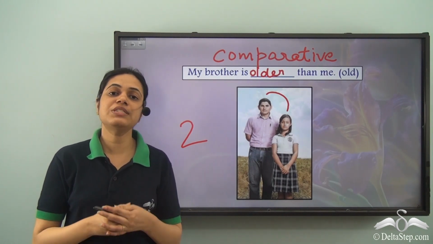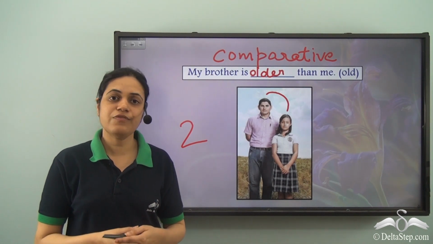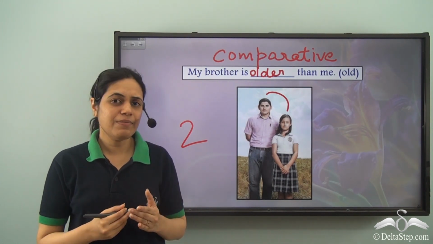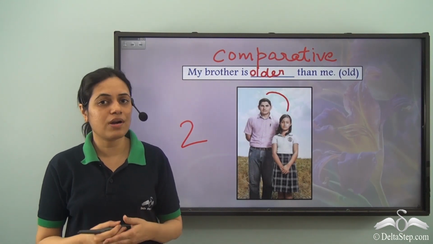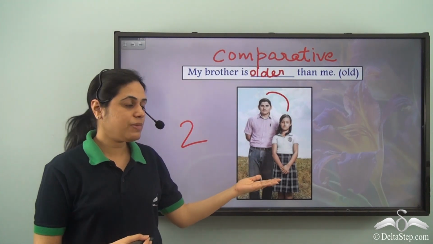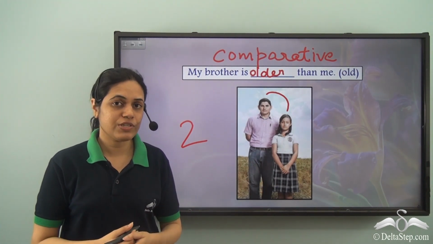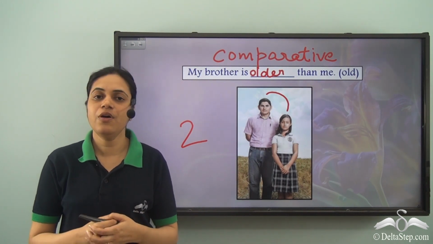So we use the different forms or different degrees of comparison for adjectives. The positive degree is the primary or the simple form of the adjective. It is used when there is no comparison. The comparative degree is used for comparing between two people or things, and the superlative degree is used for comparing among more than two people or things.